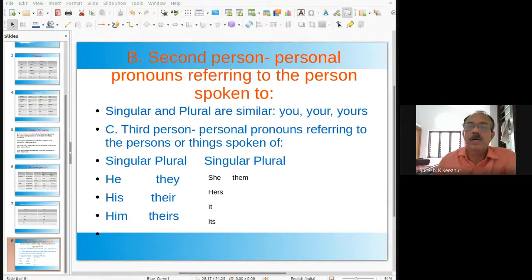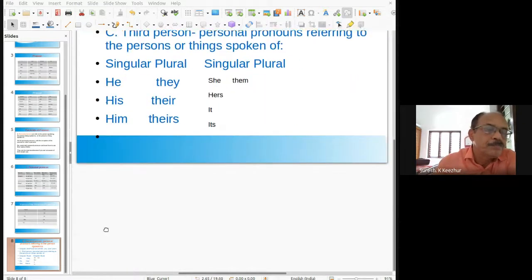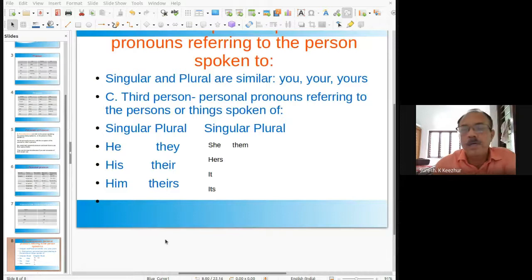So let us look at the classification of gender in the case of possessives. Masculine gender, male: we use he, him, father, son. Slide is not okay, I'll show it later.